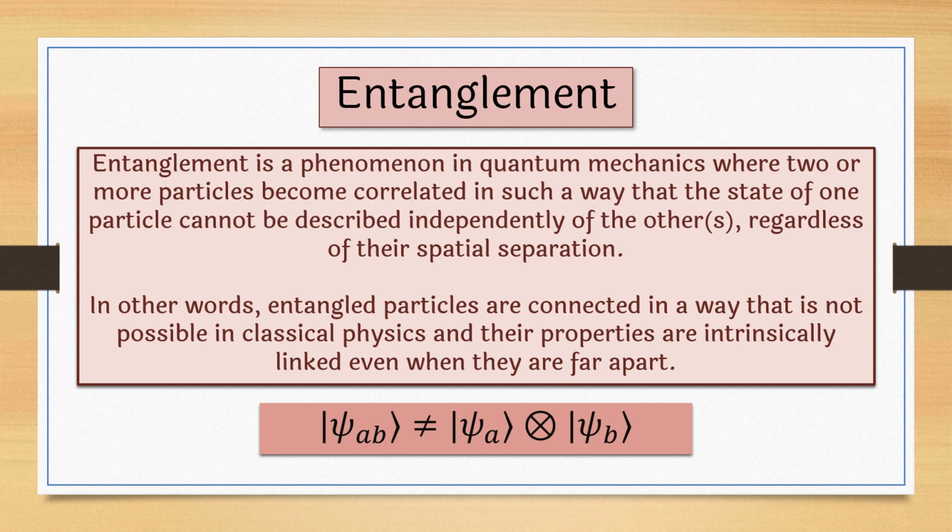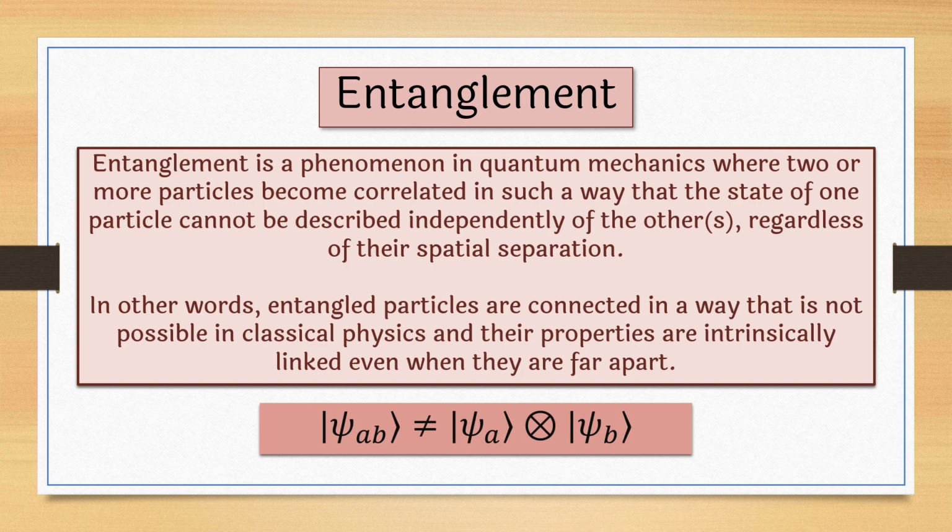That means suppose there are two particles, their properties are such that we cannot describe the property of a single particle independently. If we know the property of one particle, then we also know the property of the other particle. Means they can be any distance apart in space.